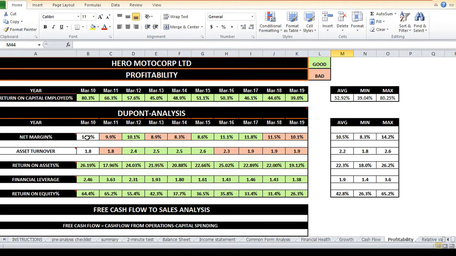For example, a firm could have only so-so margins and modest levels of financial leverage, but it could do a great job with asset turnover. Companies with high asset turnover are extremely efficient at extracting more rupees of revenue for each rupee they have invested in hard assets. For example, Hero MotoCorp comes into this category.